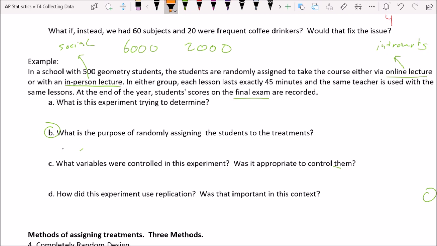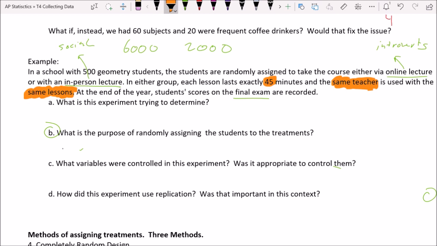Okay, the first one is, in both groups, the lesson is exactly 45 minutes, so the duration is controlled. It's the same teacher. That's super important. Imagine that if they let the better teacher do online learning, for example, then that would not be a good experiment. And they have to have the same lessons. You can't give them different lessons and then measure the same way. That's not going to be fair to one of the groups, and it's not going to give us accurate data.